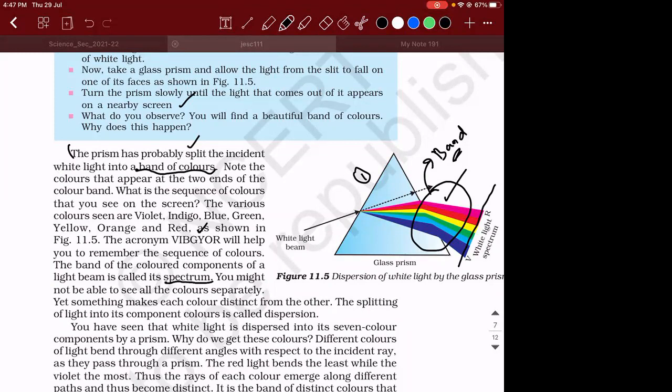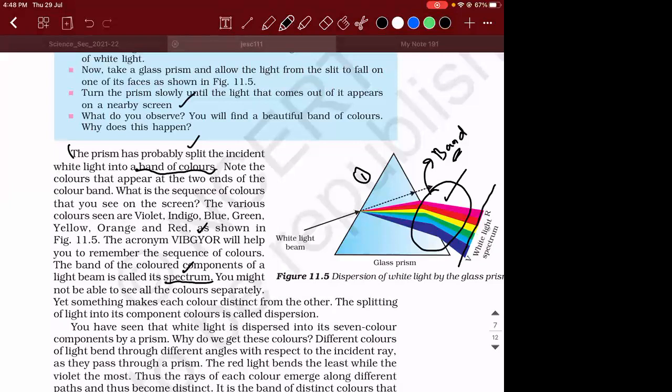Generally, you will not be able to see all these colors separately. There will be some kind of overlapping. But to some extent, yes, you will be able to differentiate them. So the first definition that you need to know is what is a spectrum. Spectrum is nothing but the band of the color components.